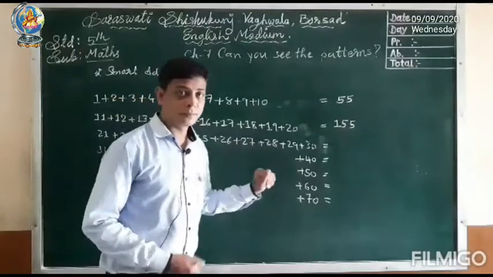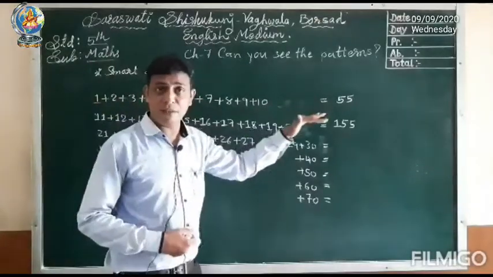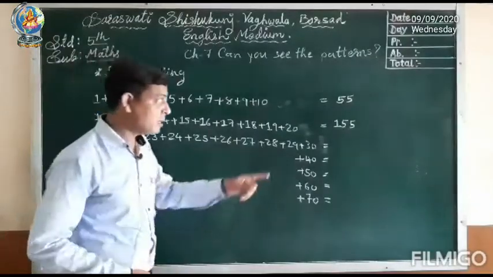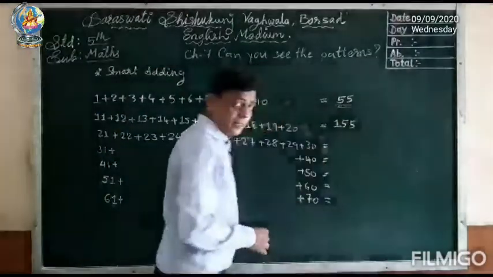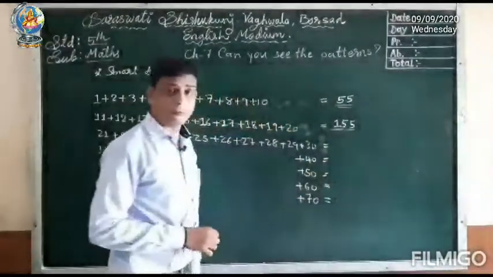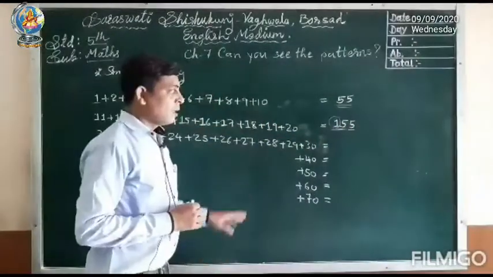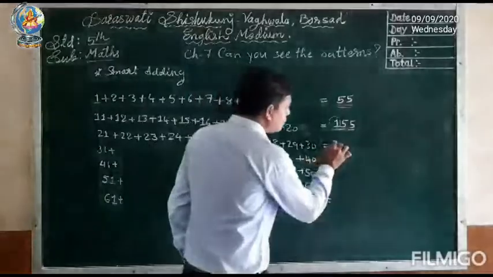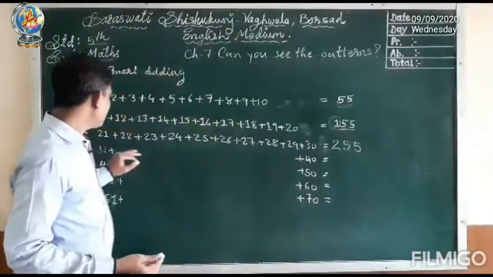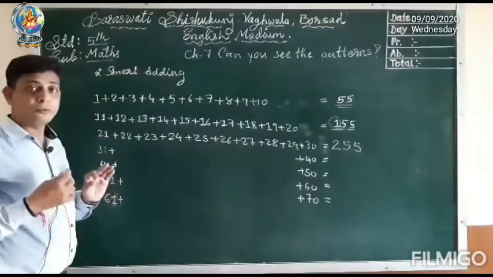What is the answer? If you observe the pattern carefully, you will come to know the answer, or you can write the answer quickly. See, here only 55 is there. Here only 55 is there. In next step you can see 55 is already there, but I have written 1. So in third step you can write 255. So the answer of 21 to 30 total is equal to 255.